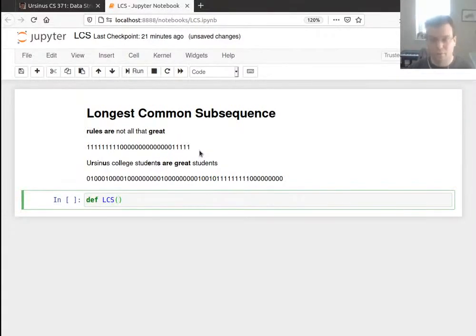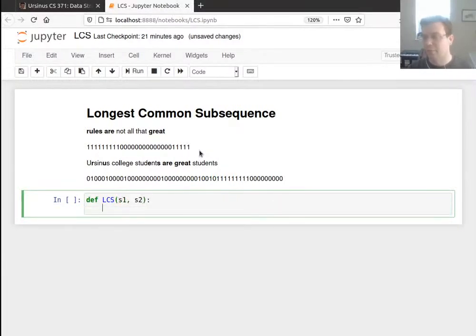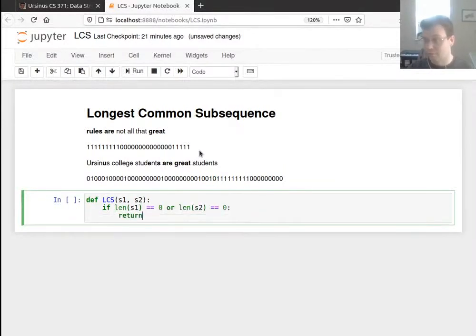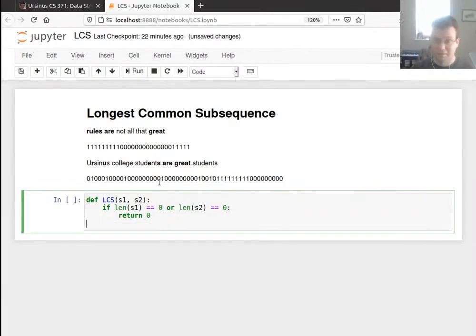Oftentimes, when you count a solution first, or you compute an optimal cost, it's just one more step to actually extract that optimal sequence. So if I pass in 2 strings and I want to just know the length, well, I'm going to make some kind of recursive thing because I'm going to work backwards. First of all, my stopping condition: if either one of the strings has 0 length, then I better just return 0. Because if one of the strings is empty, the biggest subsequence I can get from that string is empty. So that's not going to help me.